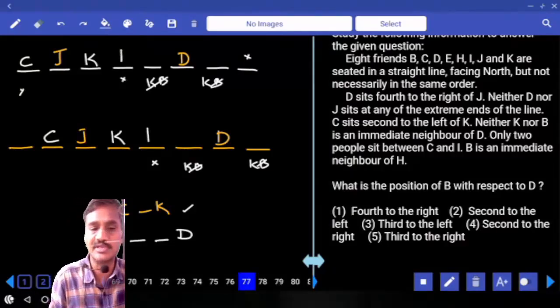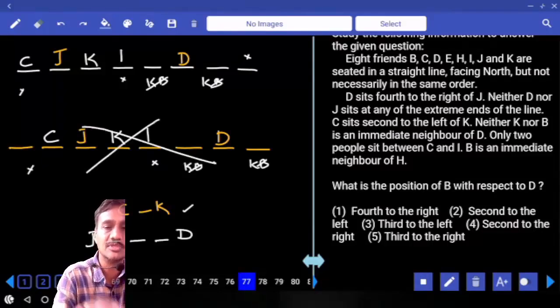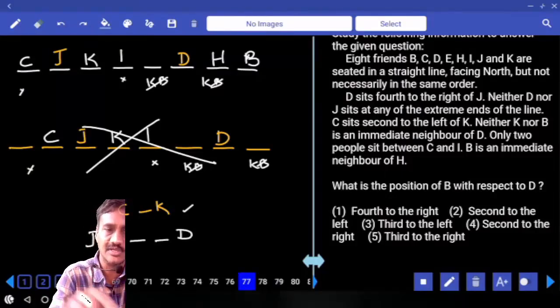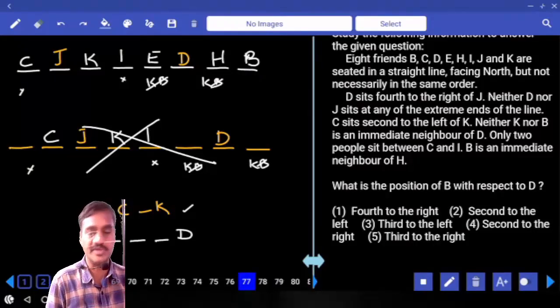And B is an immediate neighbor of H. That means B and H must be adjacent to each other. Now in the second case, B and H are adjacent to each other. Is it possible? Two places are not possible. Hence here B and H. Out of which B cannot be here, B is here. B is here, H is here. Then who is the person after here? B, C, D, E. H, I, J, K. Now this is the final arrangement.